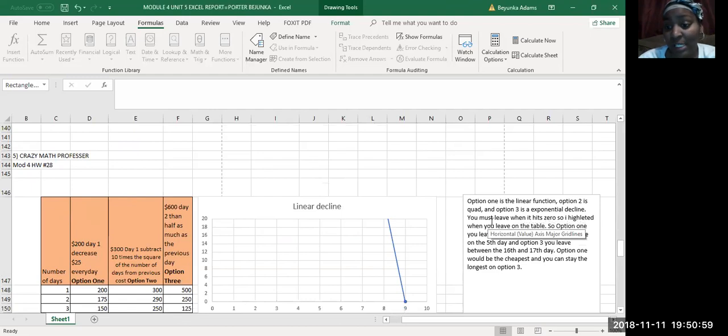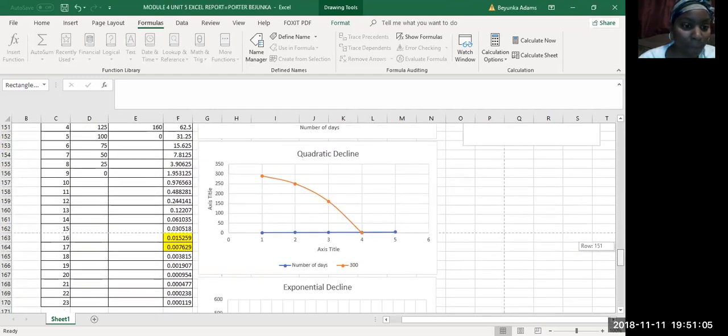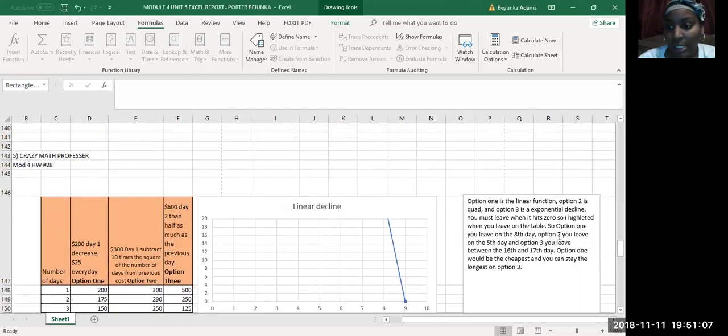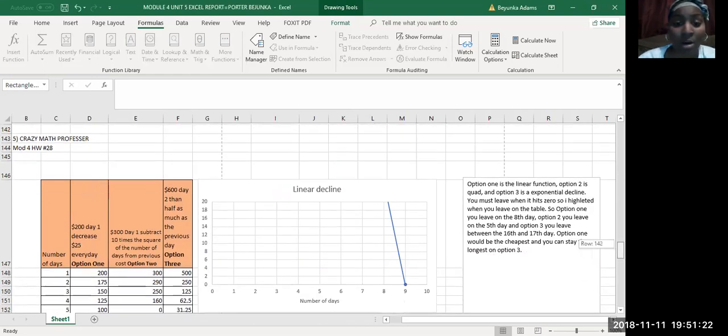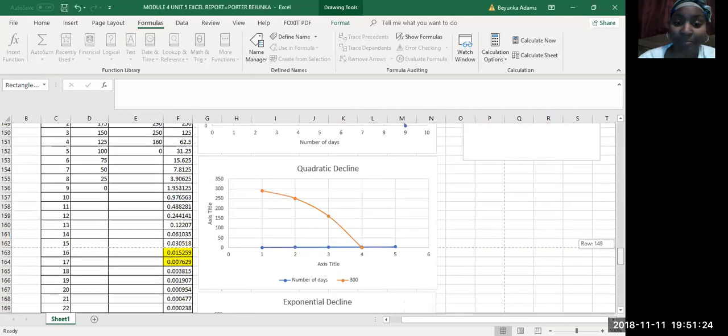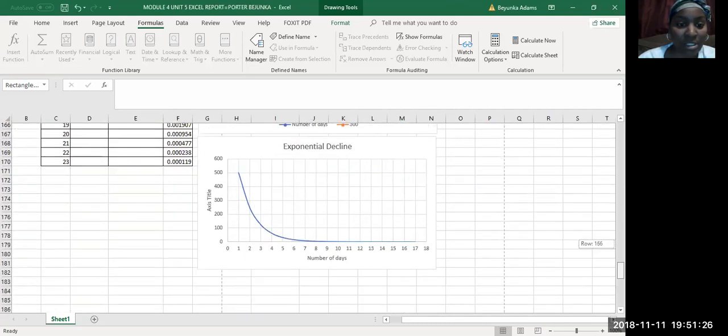All right, it says you must leave. I put right here, you must leave when it hits 0. So I highlighted when you leave on the table, right? And so option 1, you leave on the 8th day. Option 2, you leave on the 5th day. And option 3, you leave between the 16th and the 17th day. Option 1 would be the cheapest, and you can stay the longest at option 3. So that was all my findings for number 5. All right, so let's move on to number 6.